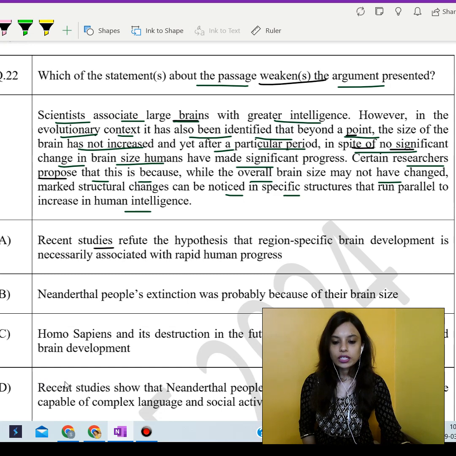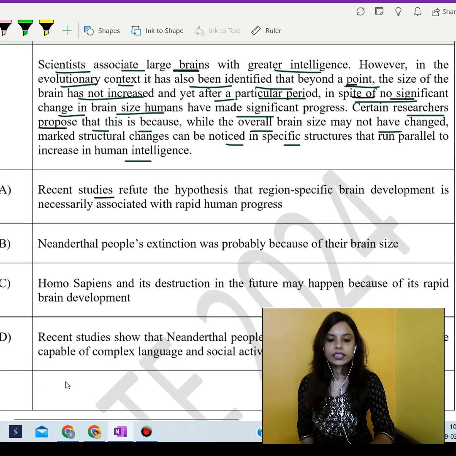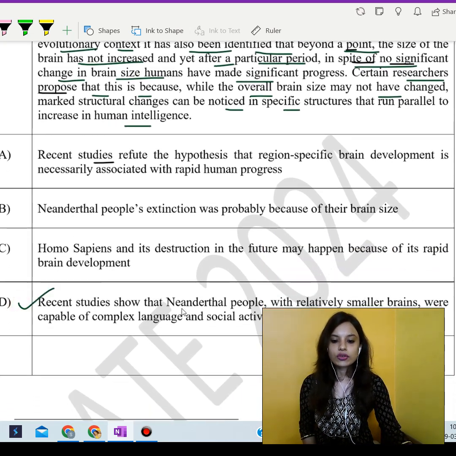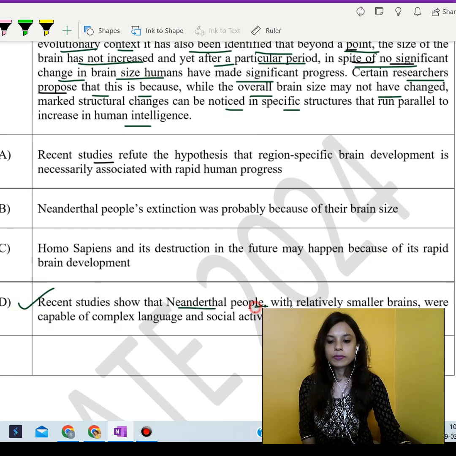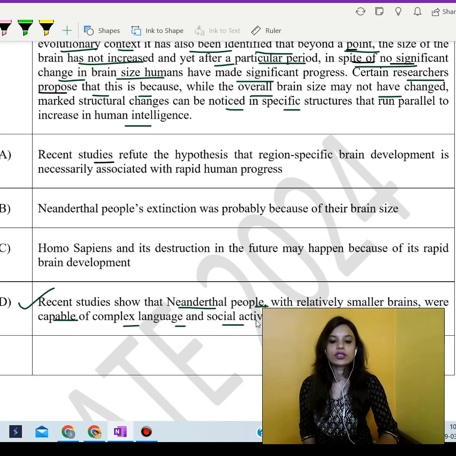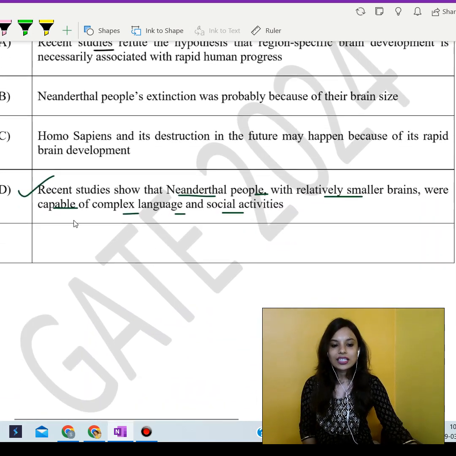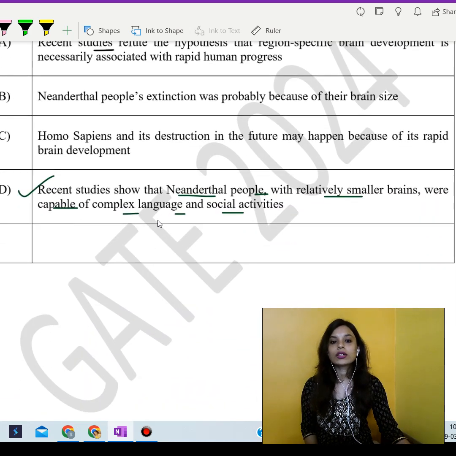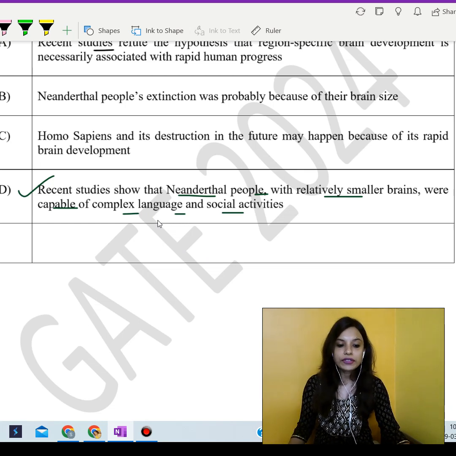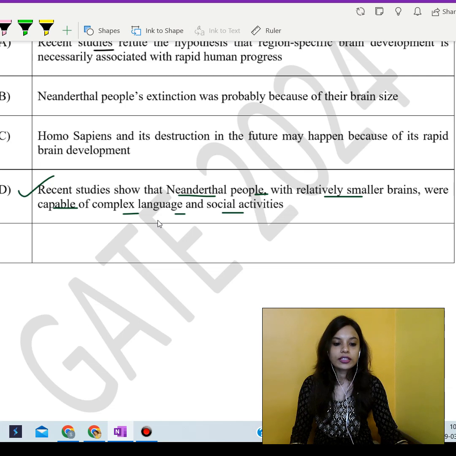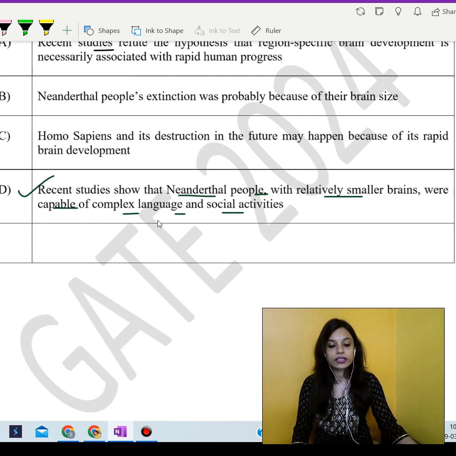Now for this, we can go with the last option, that is, recent studies show that Neanderthal people with relatively smaller brains were capable of complex language and social activities. Now this statement challenges the correlation between the brain size and intelligence by providing proper evidence that Neanderthals with smaller brains had exhibited complex language and social activities.